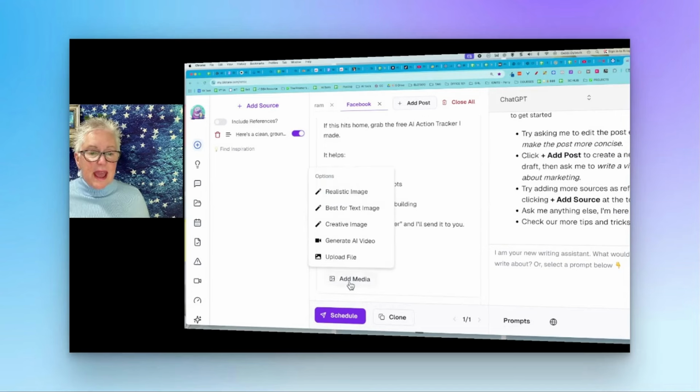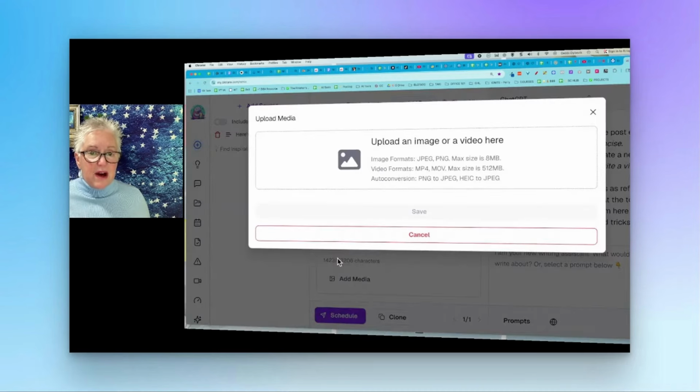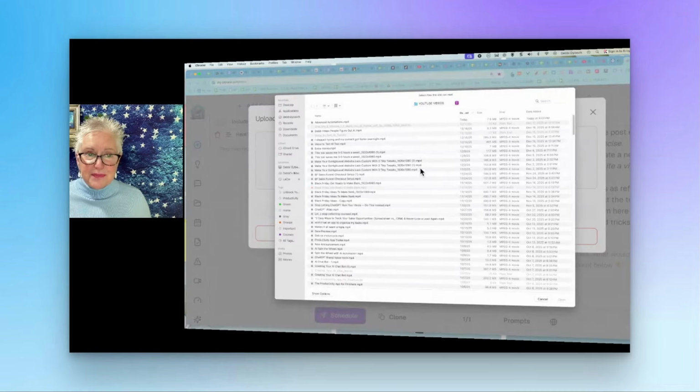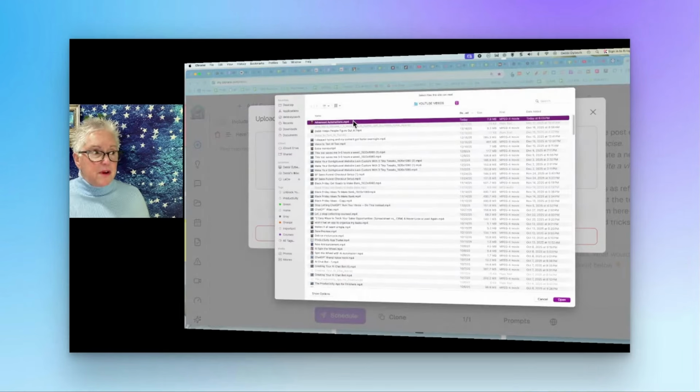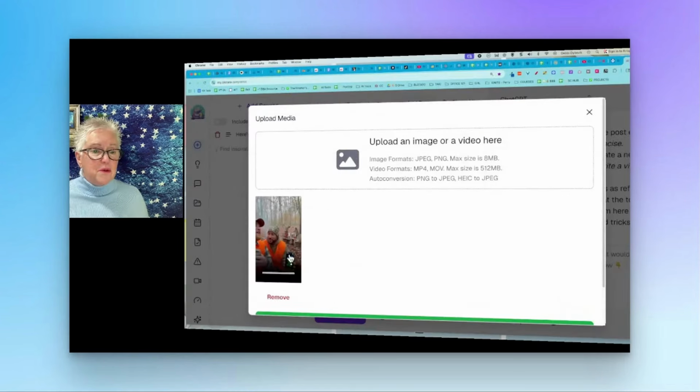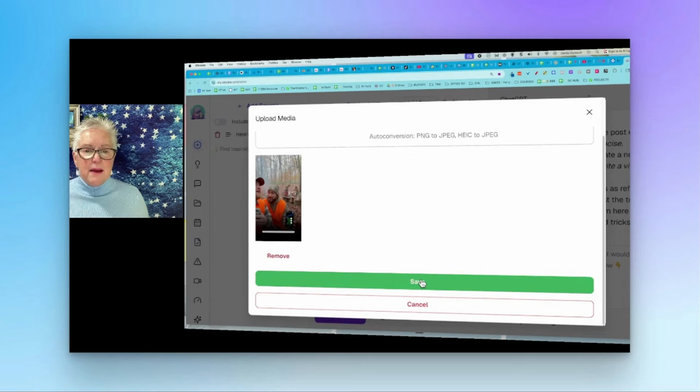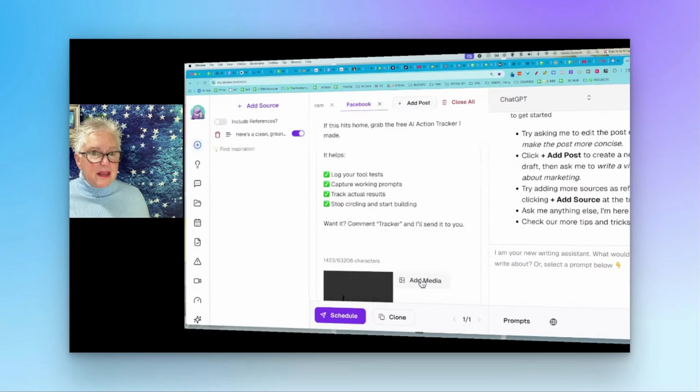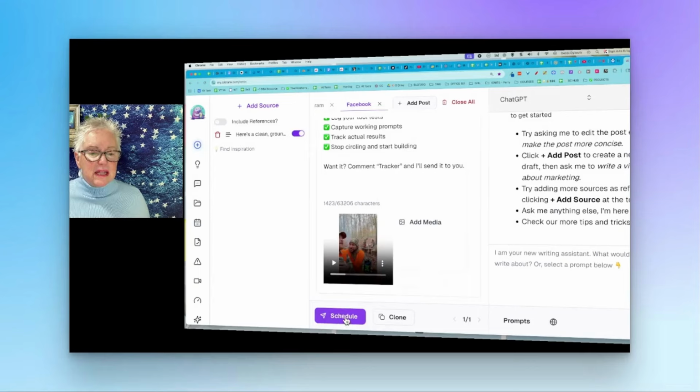Down here where it says add media, I can have it auto-generate some media or a video for me, or I can upload a file. And get ready, because remember those little 10-second videos that I created on Sora? I downloaded those, and I'm just going to add that video right here. And here it is, these two little deer hunters talking. I'm going to save it, get ready, and now click schedule.